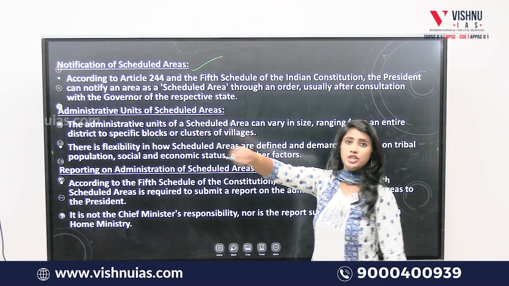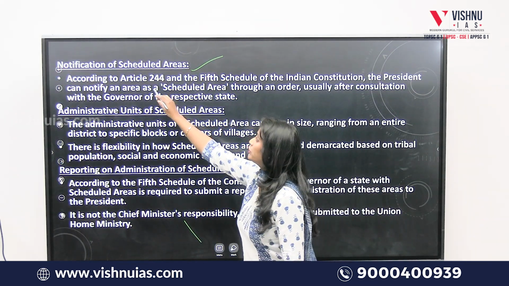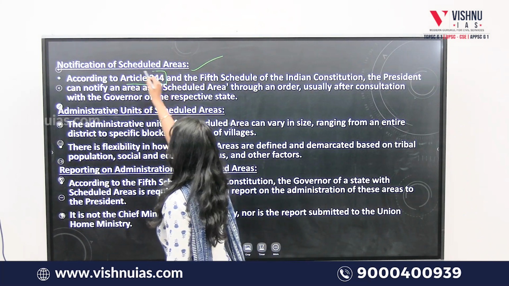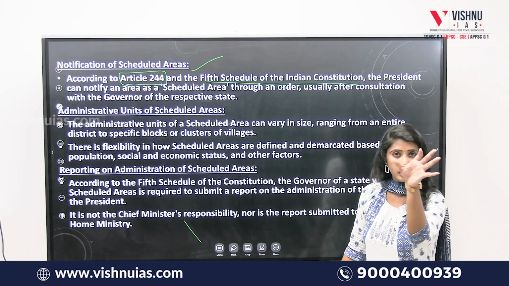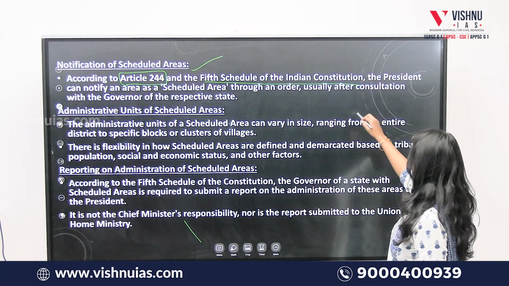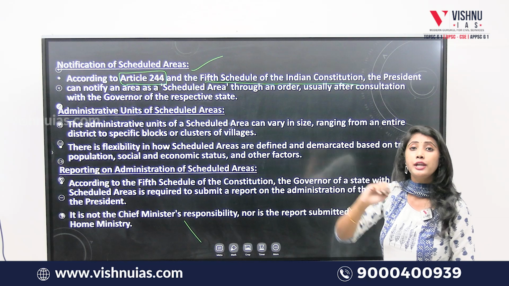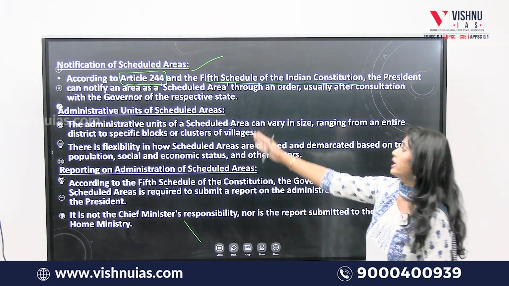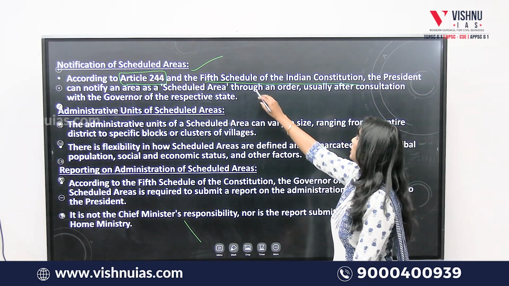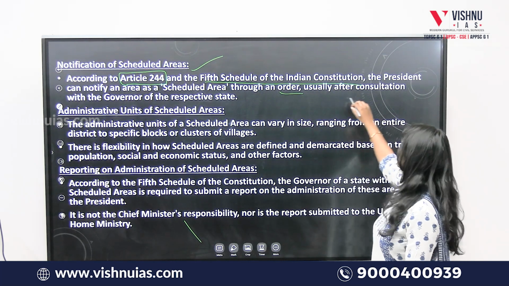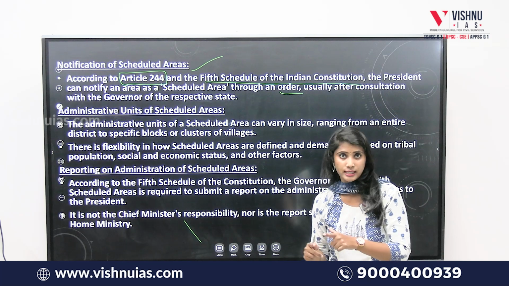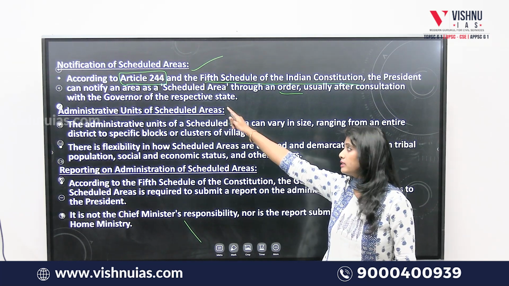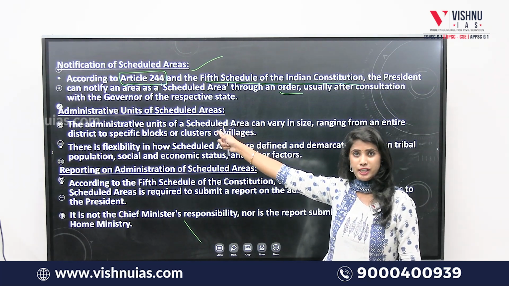First, notification of the scheduled areas. According to Article 244 and the 5th schedule of the Constitution, the President can notify any area as a scheduled area through an order, usually after consultation with the governor of the concerned state. This is the first statement's explanation.